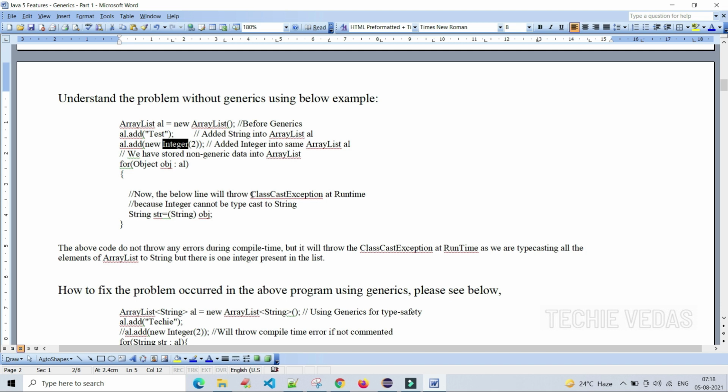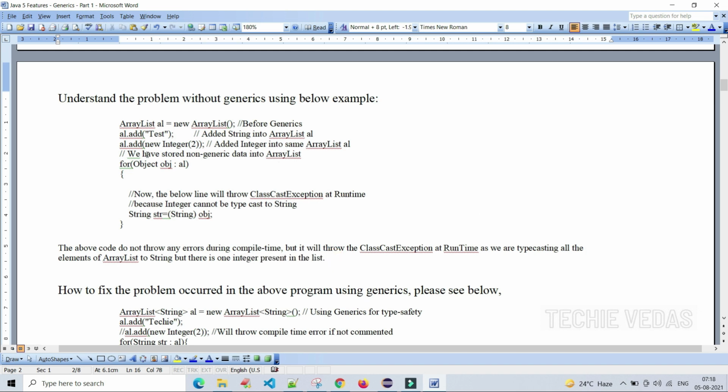The below line will throw a ClassCastException at runtime because an integer cannot be typecast to string. The above code does not throw any errors during compile time, but it will throw the ClassCastException at runtime, as we are typecasting all the elements of the array list to string, but there is one integer present in the list. That is correct, right?